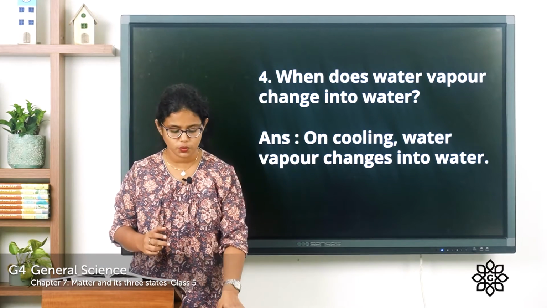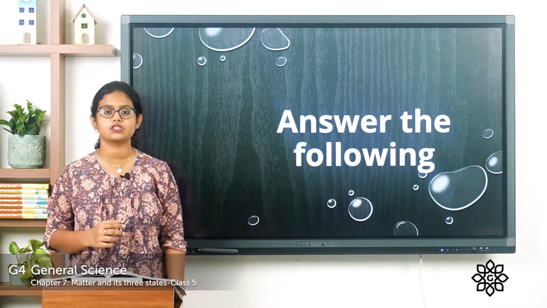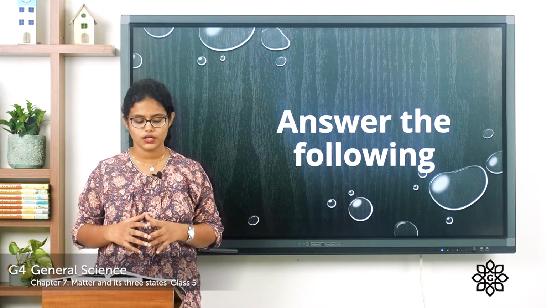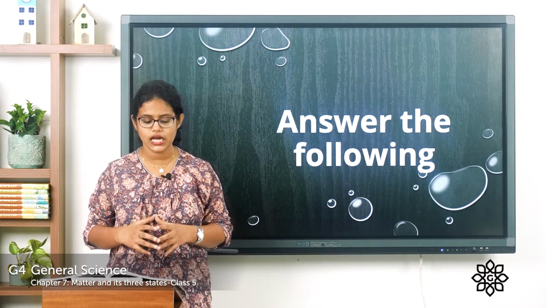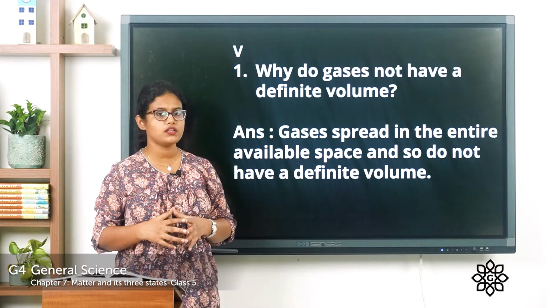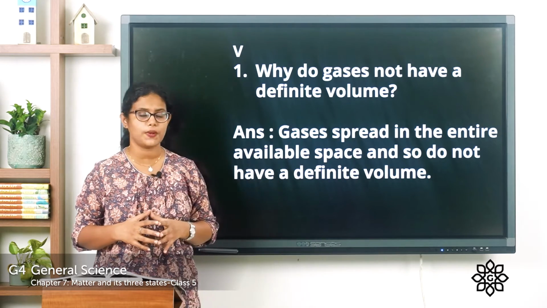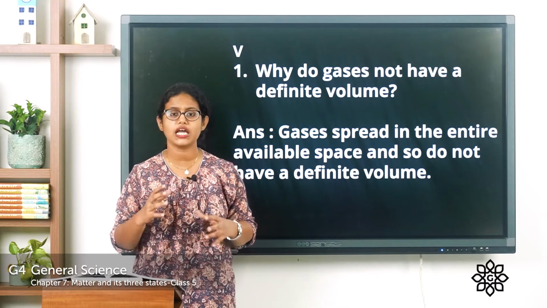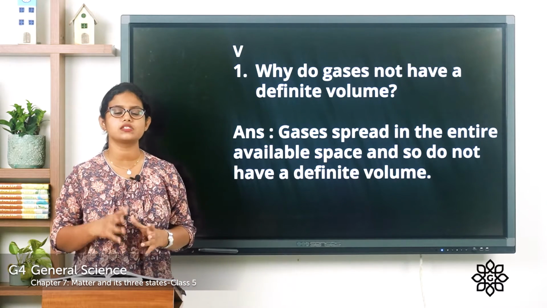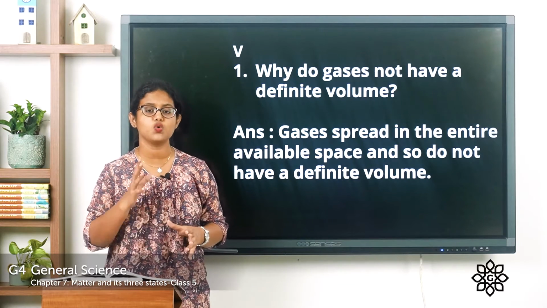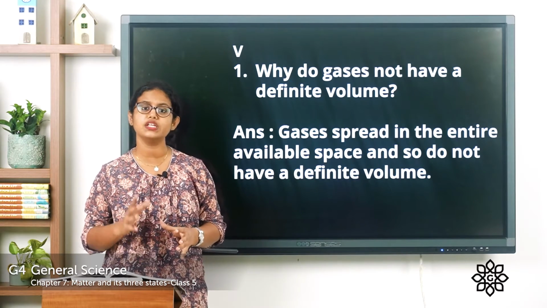Coming to the fifth one, answer the following questions in 2 or 3 sentences. The first one, why do gases not have a definite volume? Gases spread in the entire available space and so do not have a definite volume. Gases fill up any space that they get so that their volume changes. So gases have no definite volume.